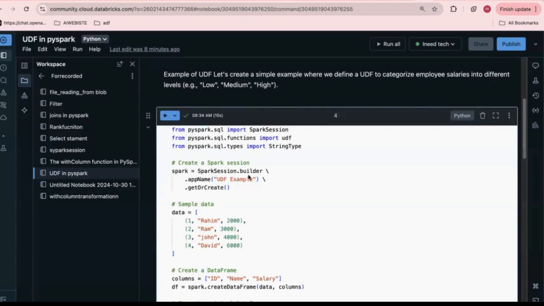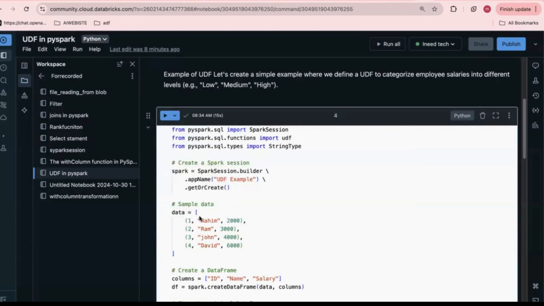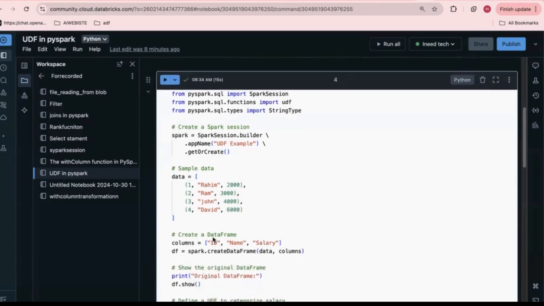spark = SparkSession.builder.appName("UDF Example").getOrCreate(). With the help of the SparkSession builder method and getOrCreate, we create a Spark session. Now we are defining a list of tuples containing employee ID, name, and their corresponding salaries. This is the sample dataset which I have created.